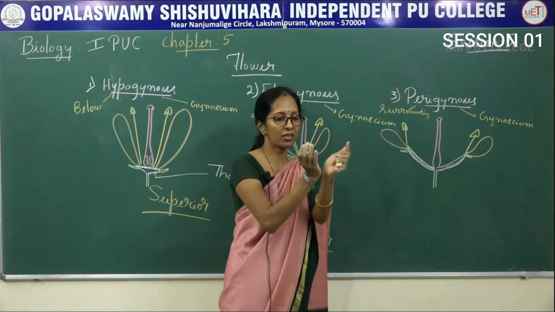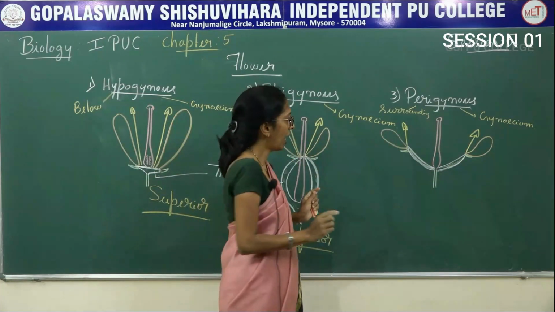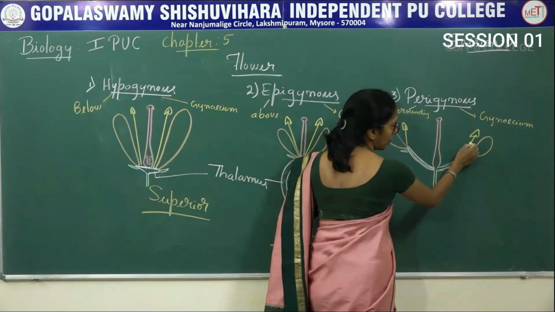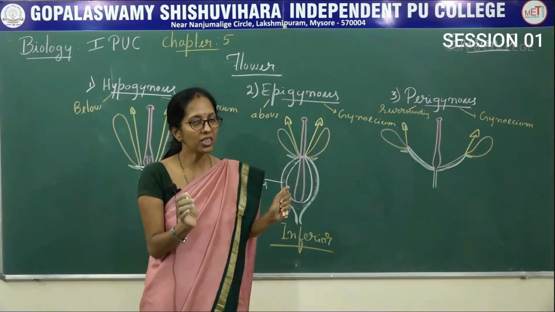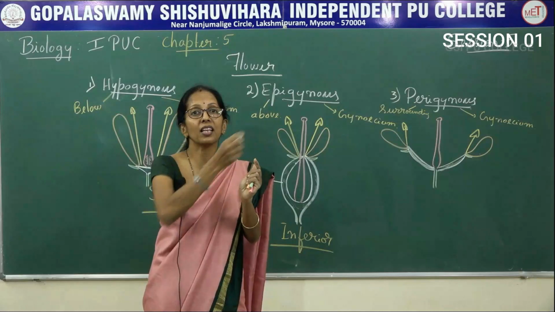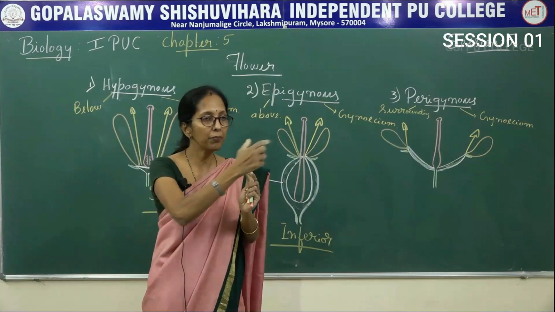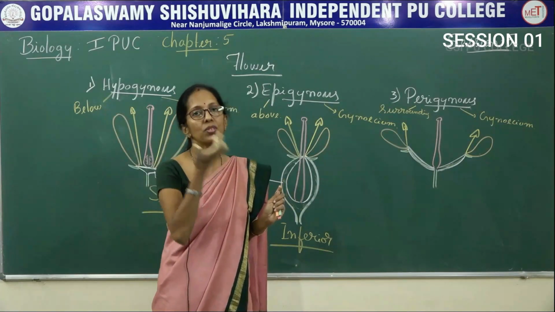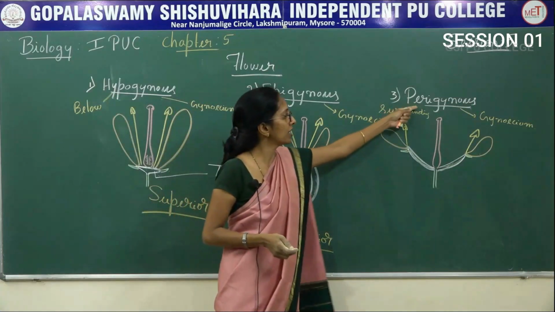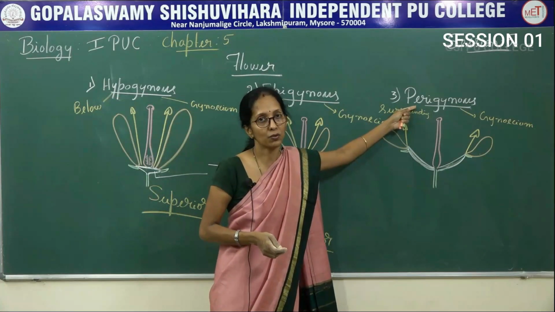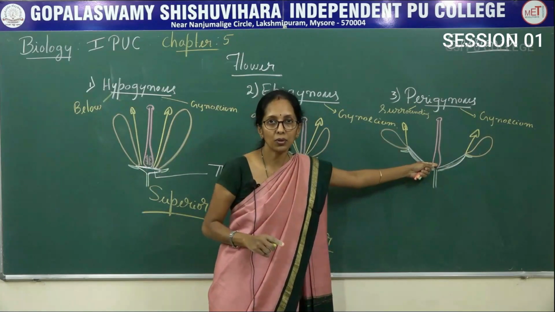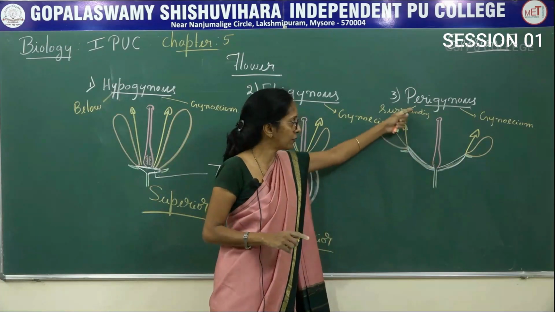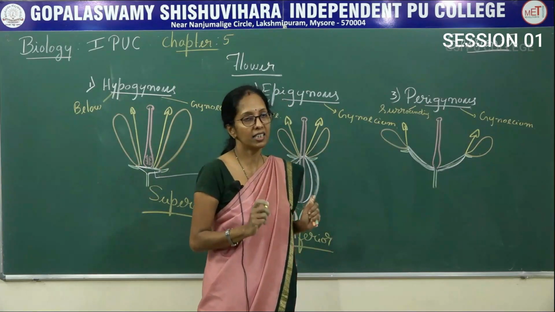So, here what happens? The ovary part that is present in the center, and the other floral parts, stamens, petals and sepals, originate from the rim of the thalamus, so that it surrounds the gynoecium. Therefore, it is said to be a perigynous flower.